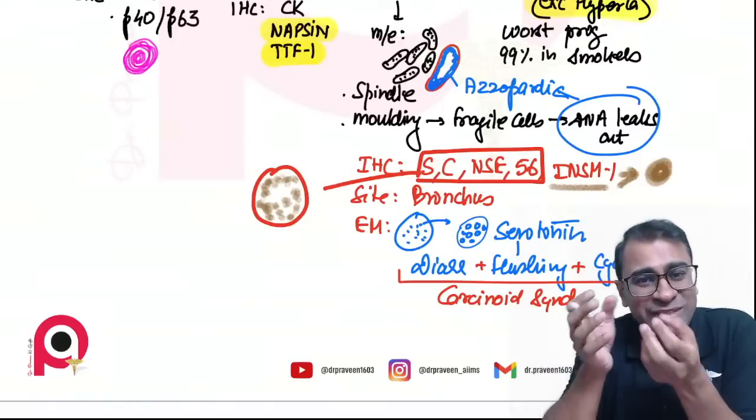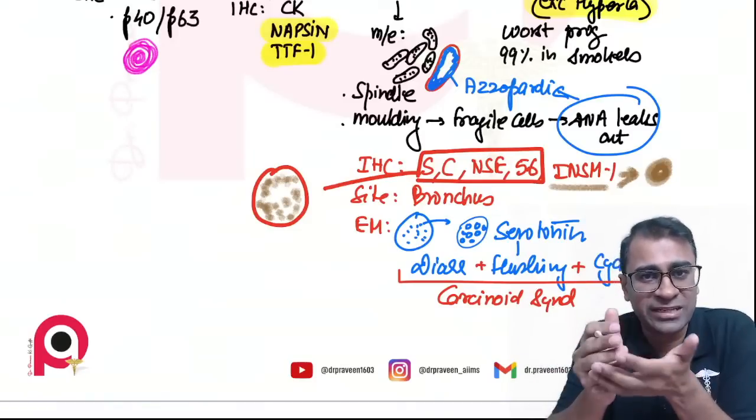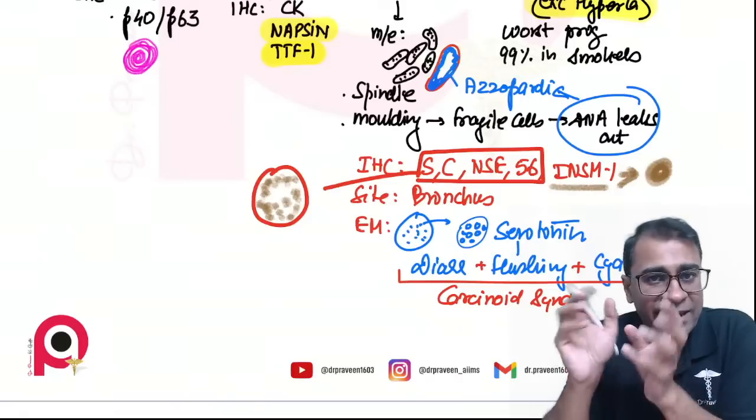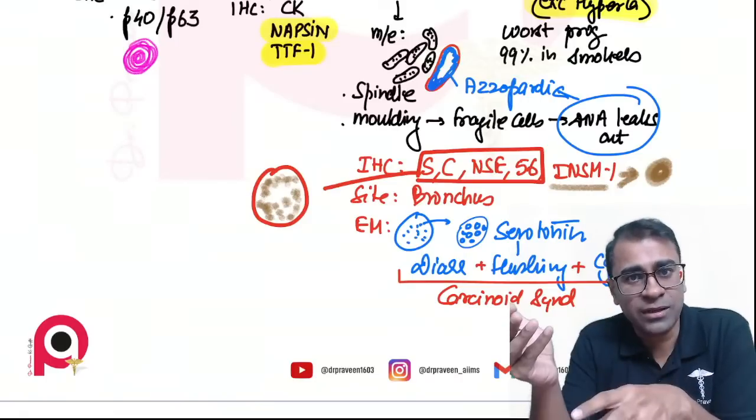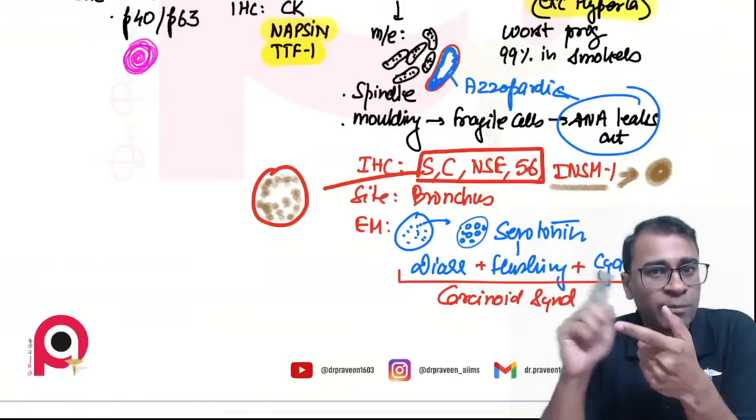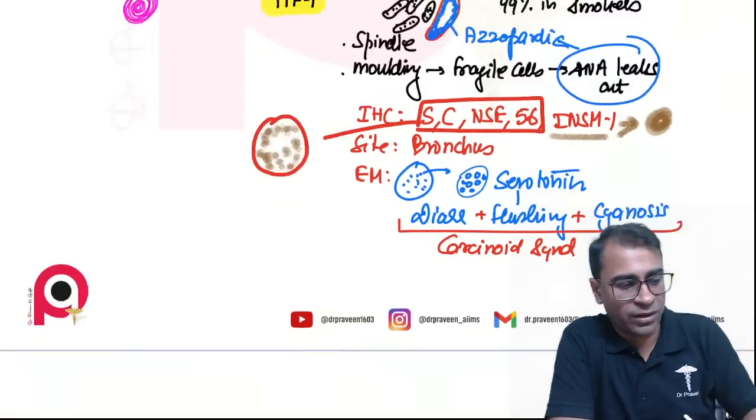Why? Because in neuroendocrine cells, they contain neurosecretory granules, and granules are actually in cytoplasm. However, only one of them is a nuclear marker, it's INSM1. Okay, is it clear?